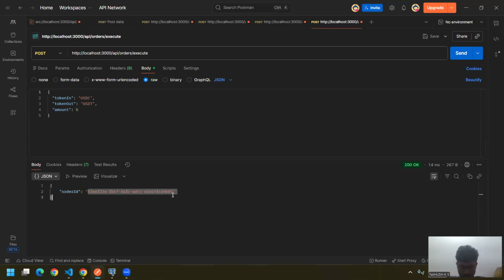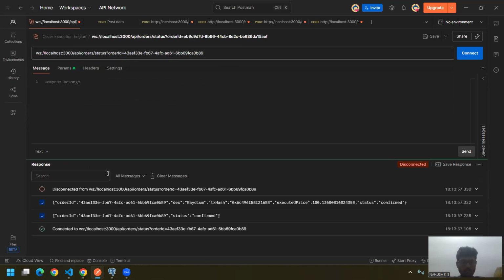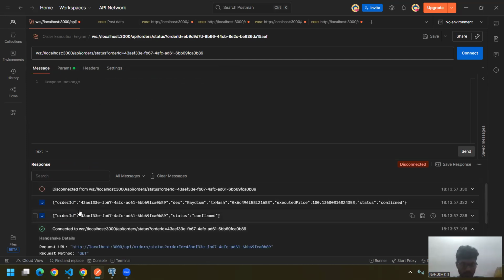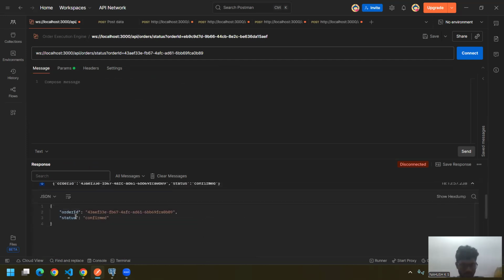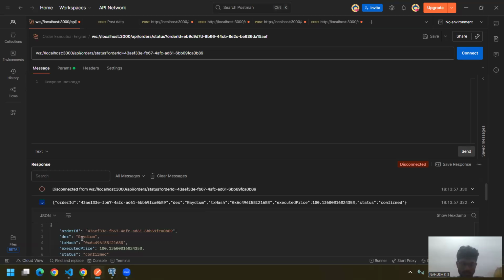I'll take this order ID and put it in the WebSocket address, and connect the WebSocket, as the order will process very fast. The socket has been connected, and for that order the status will be confirmed, showing which DEX is chosen, then the hash ID, then the executed price, then the status confirmed.